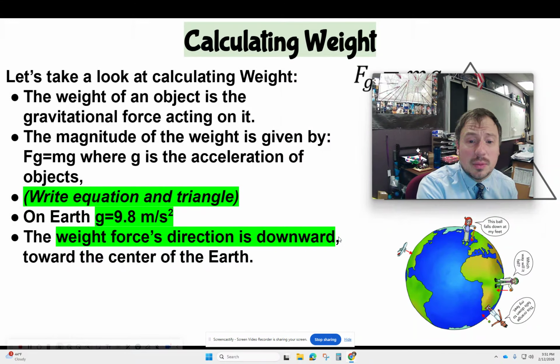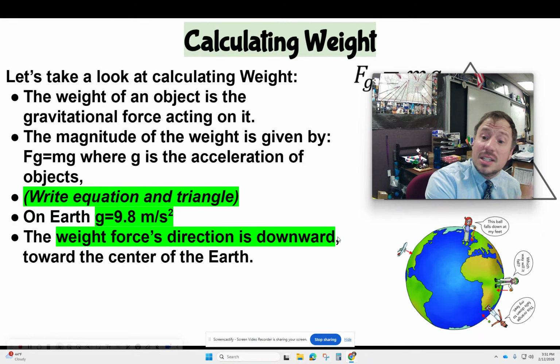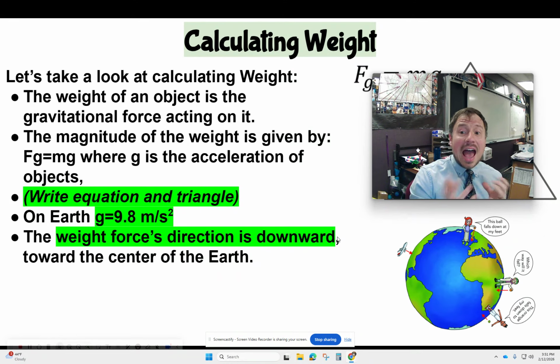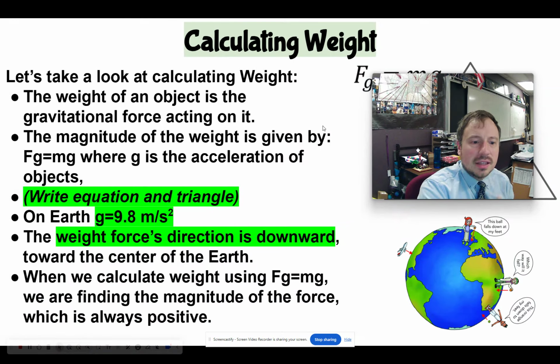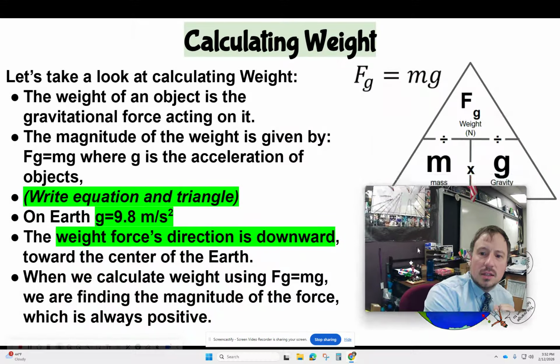And actually, interesting fact: remember when I said it depends on location? Yes, it is 9.8 meters per second squared, but that's kind of like the average. It does change based on where you are on Earth. The farther you are away from the center of the Earth, the less gravity is. It's not going to make that much of a difference, but if you go from downstairs to upstairs, technically gravity is going to be a little bit less. Overall, the average on Earth's surface is 9.8 meters per second squared. So we're just calculating the magnitude of the force. We're just going to say it's positive, but we have to know that it is downward. We'll talk about how we can denote that a little bit later.